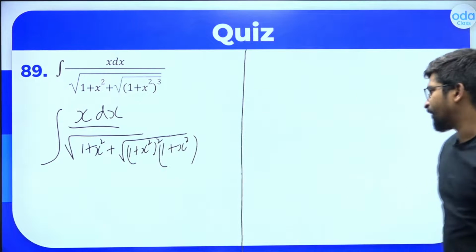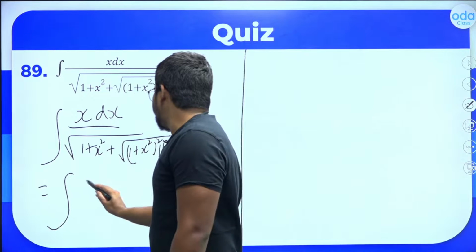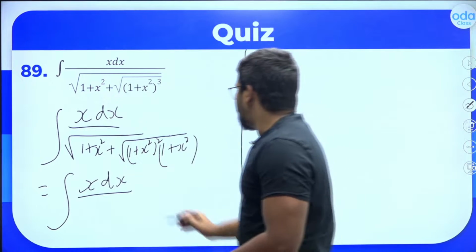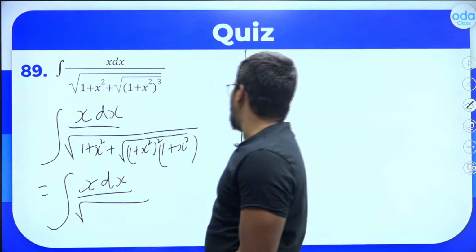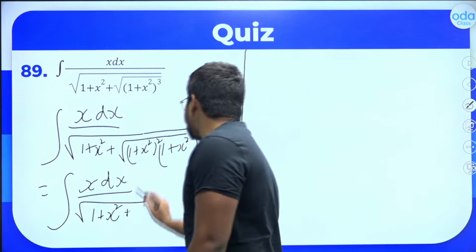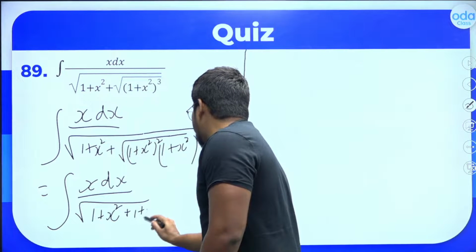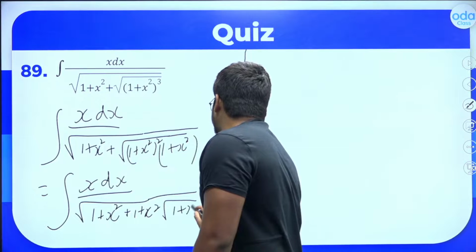So that should be equal to the integral of x dx divided by root of 1 plus x square plus, what is root of 1 plus x square the whole square? That will again be 1 plus x square, into root of 1 plus x square, which will remain the same.